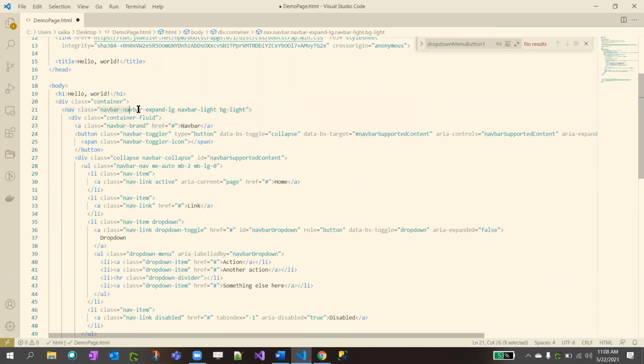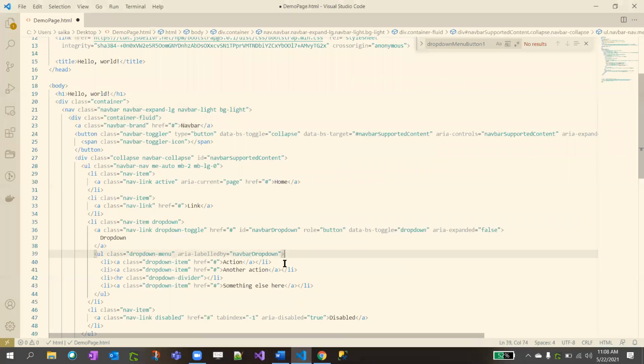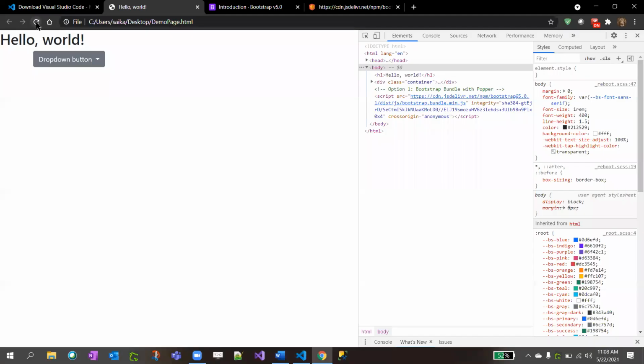In the class, we have defined navbar, navbar expand, and we're giving this background light color. This is a background light color CSS, which is given by Bootstrap again, and navbar light and expand these kinds of things. Now we are giving a size of navbar expand, and we are giving navbar as a brand. So brand means this one, navbar.